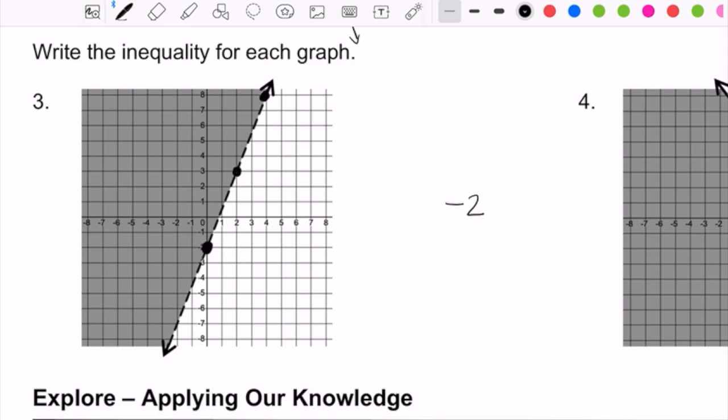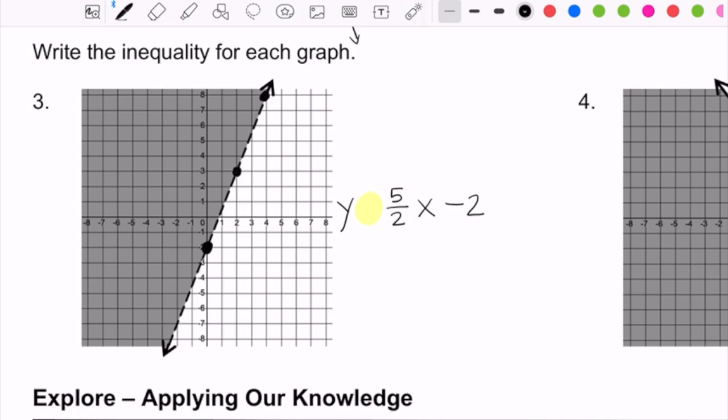To get from one point to the other, you're going to count up 1, 2, 3, 4, 5, and then over 2. And so on this one, the slope is 5 over 2. Remember that we're writing an inequality, which means that the y is going to go first on these ones. And then the last things that we have to figure out are the type and direction of the inequality symbol. So we still need to fill in that yellow space.